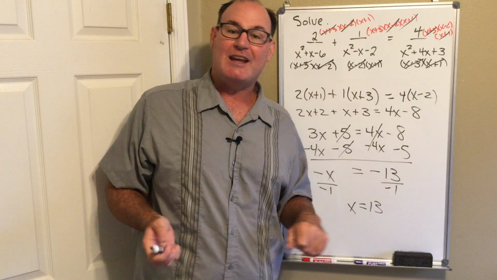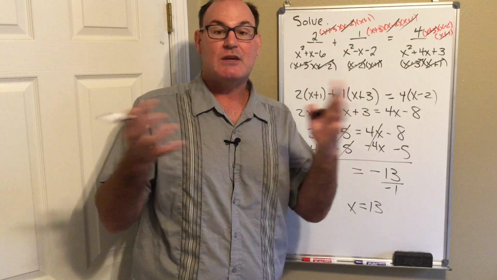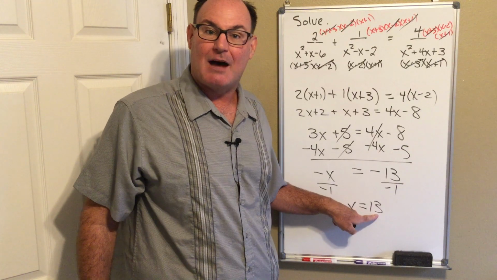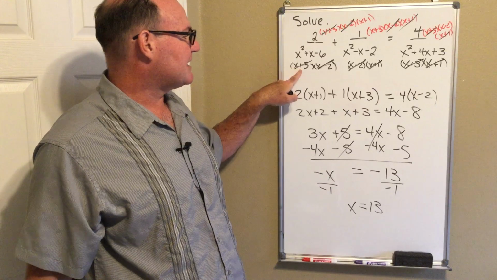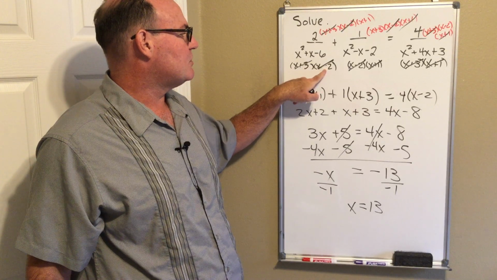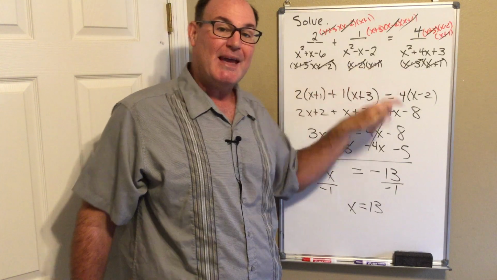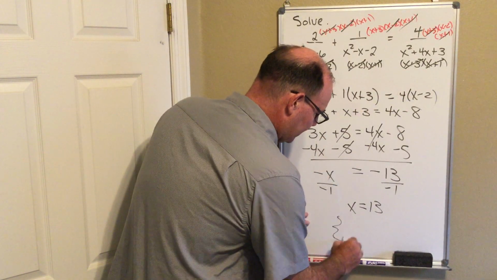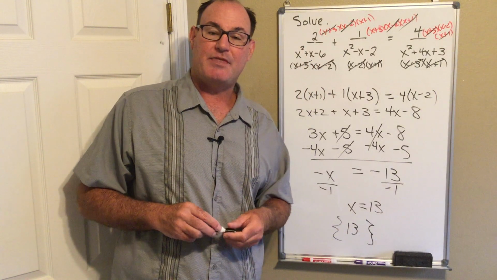Always remember, for any rational equation, you want to make sure your answer is in the domain. So the question is, does this number make any of my denominators 0? Well, 13 plus 3 is 16, 13 minus 2 is 11, and 13 plus 1 is 14. It does not make any of my factors 0. So this is my solution. I'm going to put it in some squigglies, and there's my solution set: the set with the number 13.